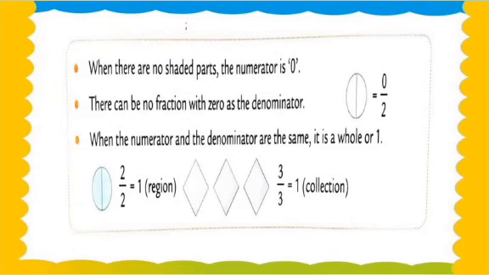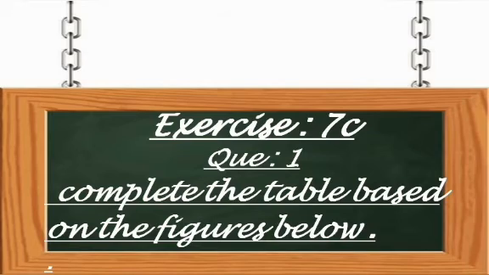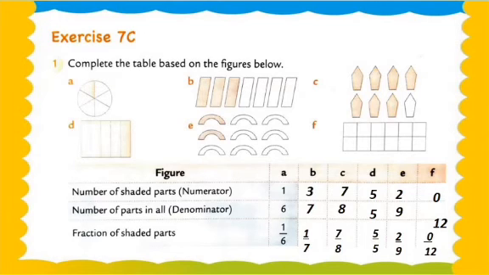There can be no fraction with 0 as the denominator. When there are no shaded parts, the numerator is 0. Understood? Now we move on to question number C, my dear students. Let's check the question. Question number 1: complete the table based on the figure below. So let's check here and complete it.